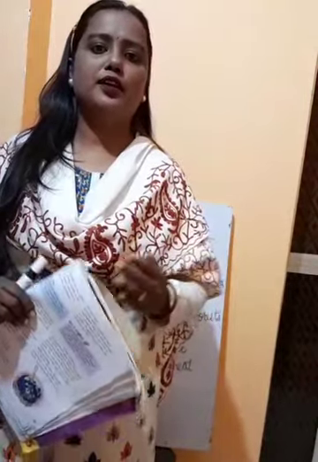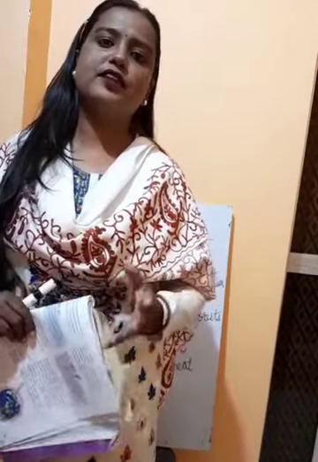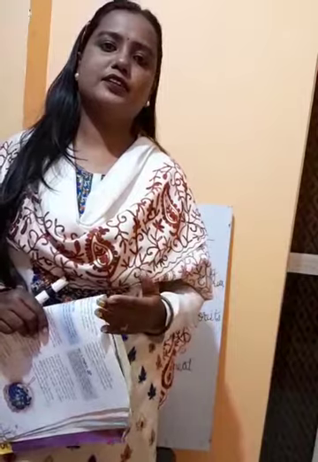Carbon dioxide absorbs the heat of the sun and keeps the temperature of the earth warm. But if the amount of carbon dioxide increases in the atmosphere, what will happen? More heat will be absorbed by the carbon dioxide present in the atmosphere, and this will lead to several problems. It will lead to global warming, and that is why it is said that too much of the greenhouse effect is also not good for the environment.